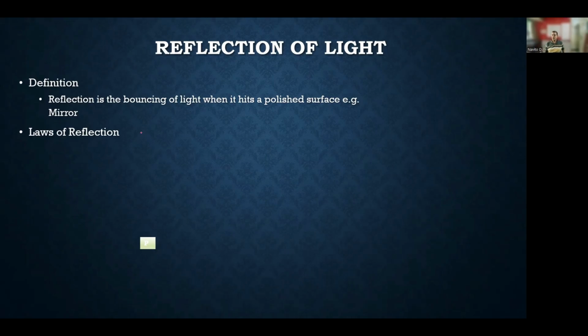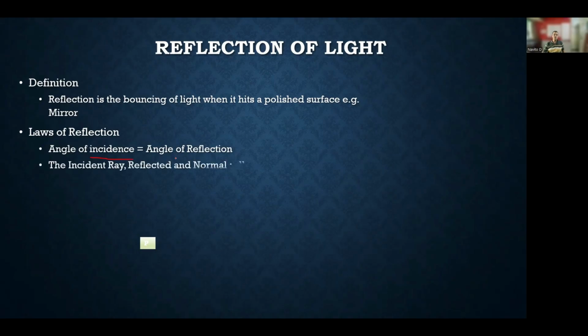What are the laws of reflection? When we talk about laws of reflection, there is one single very important law: the angle of incidence, that means the ray of light hits a polished surface, it reflects back at the same angle. That means the angle of incidence is equal to the angle of reflection.